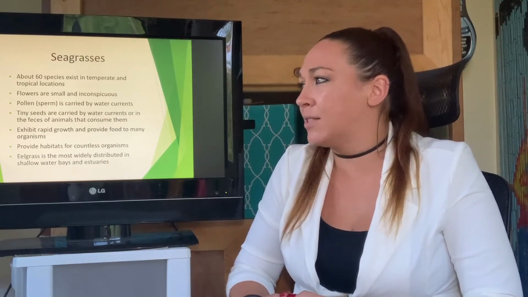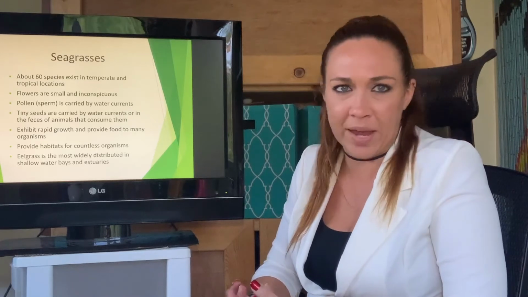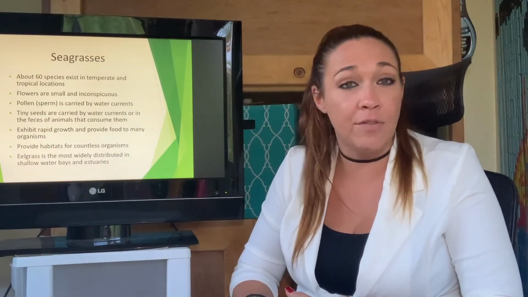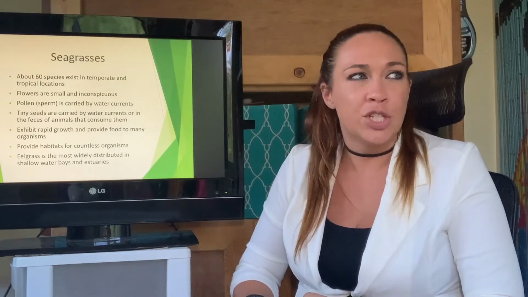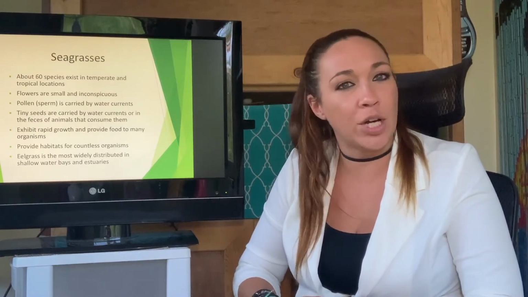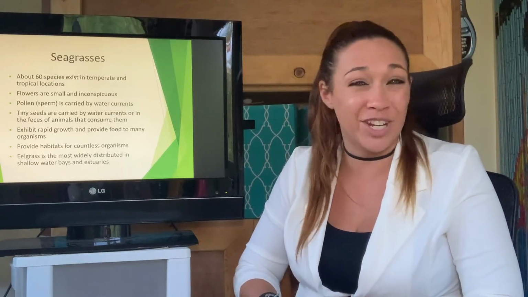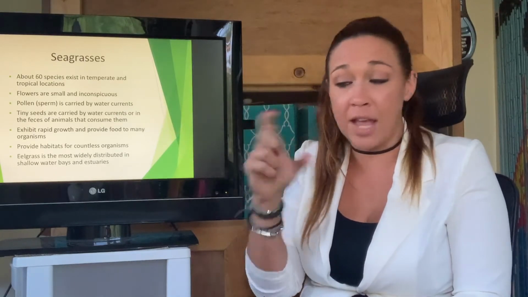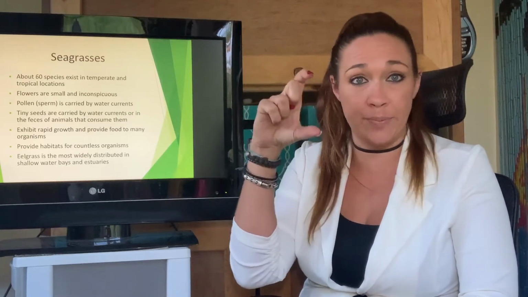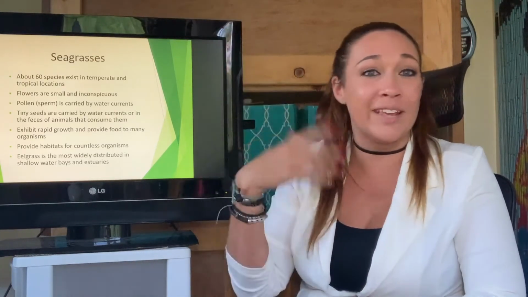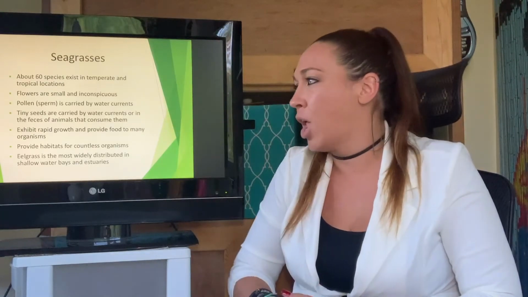Now, this eelgrass is, again, found in these bays and estuaries, shallow waters, but it does need sunlight. So the clarity of the water actually has to be pretty good. So a lot of estuaries are kind of muddy and murky. You won't find seagrasses if it is muddy or murky. You will only find them if the water's actually clear enough because they need to do photosynthesis. And they're short. They're not going to grow like these big brown algae. They're pretty short, and therefore, if they're too deep, it's not going to work. If it's too murky, it's not going to work.